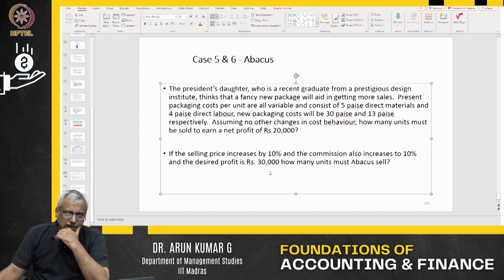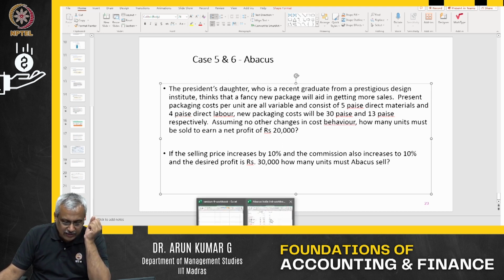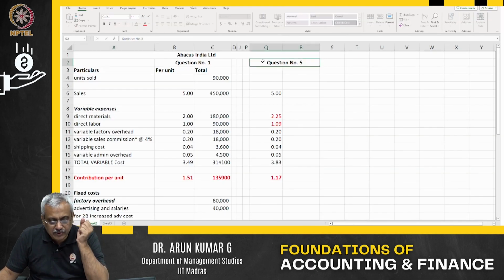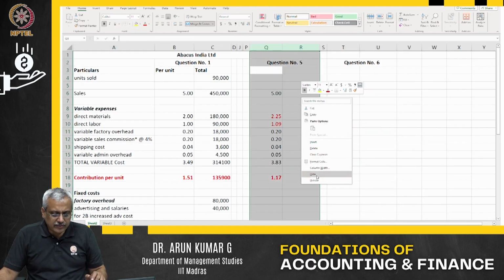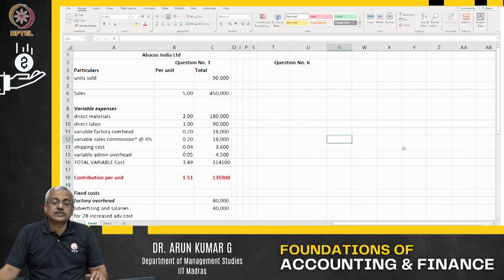Now this is the sixth one out there. Selling price increases by 10%, commission also increases to 10%, desired profit is 30,000. Now please note, let us look at the sixth option out there. I have not made the, so let me hide this. Now let's go to the question.